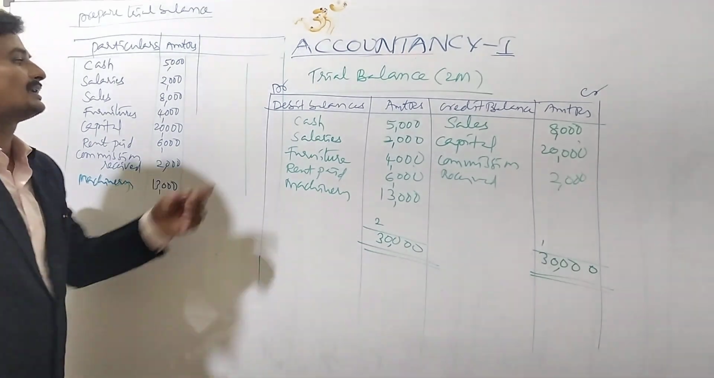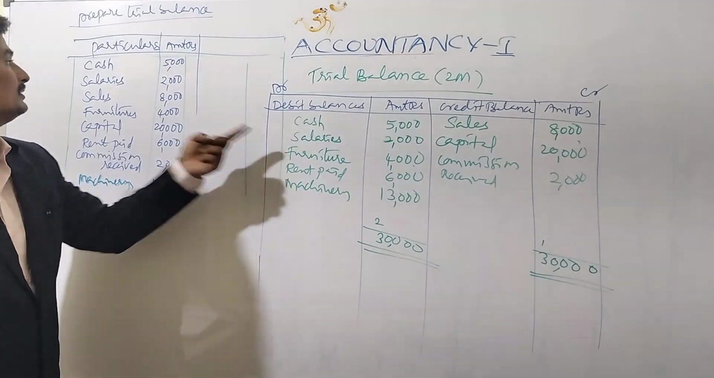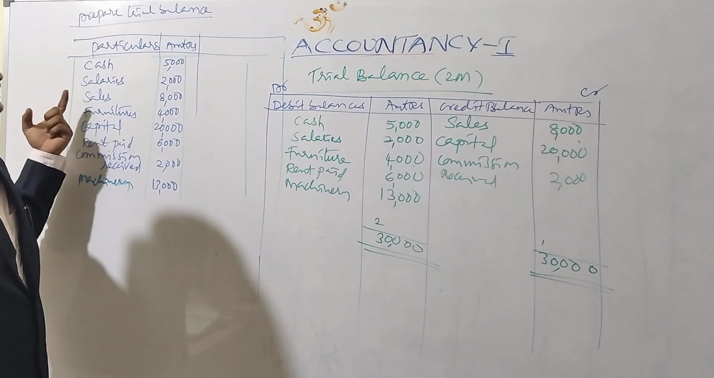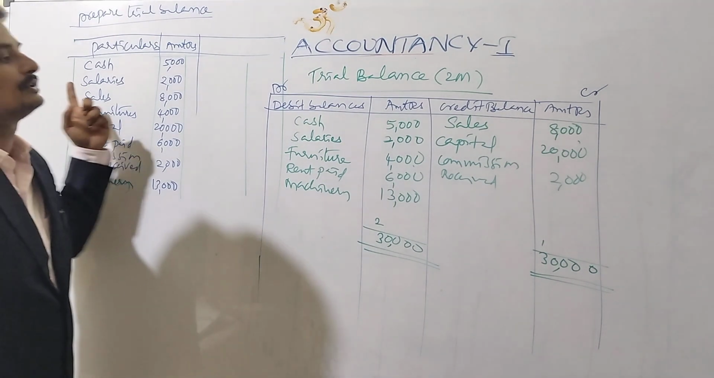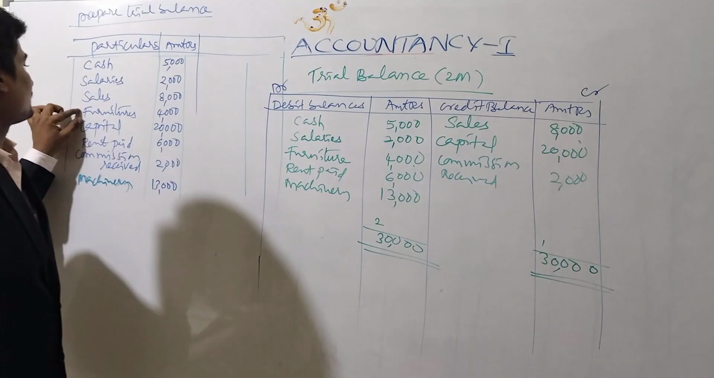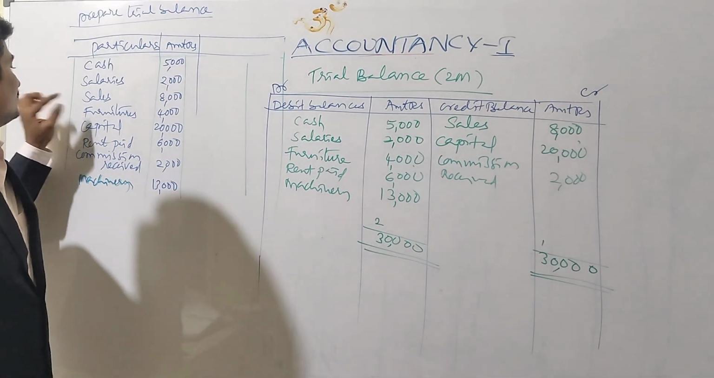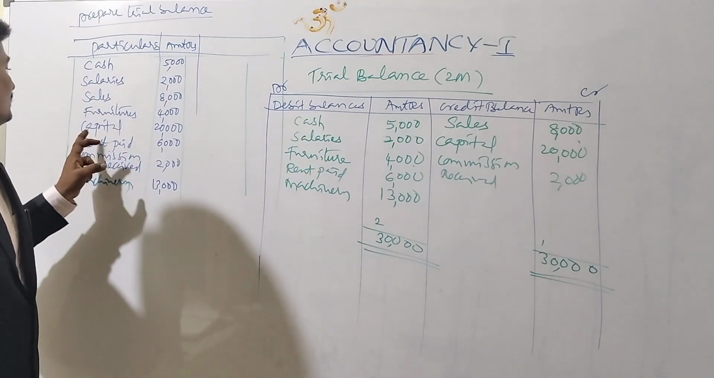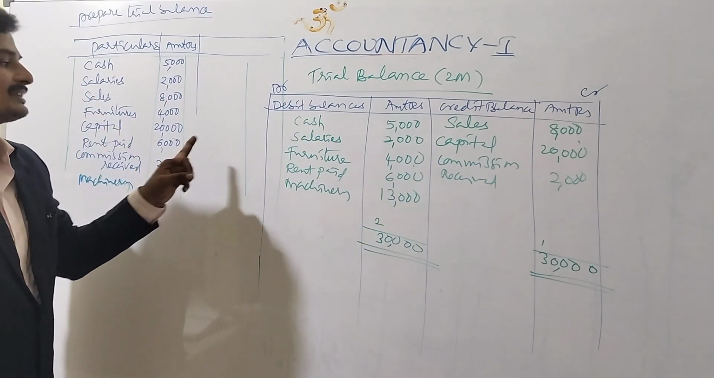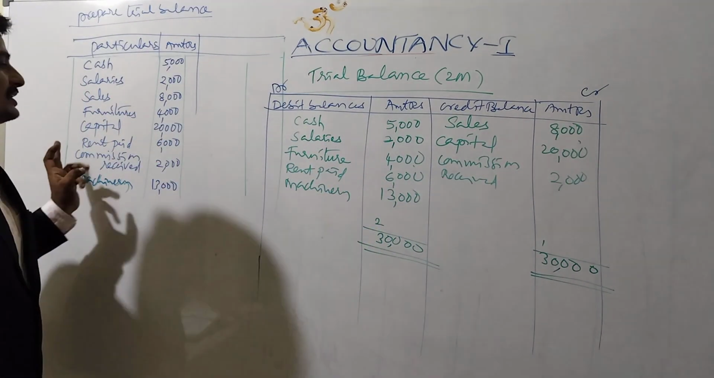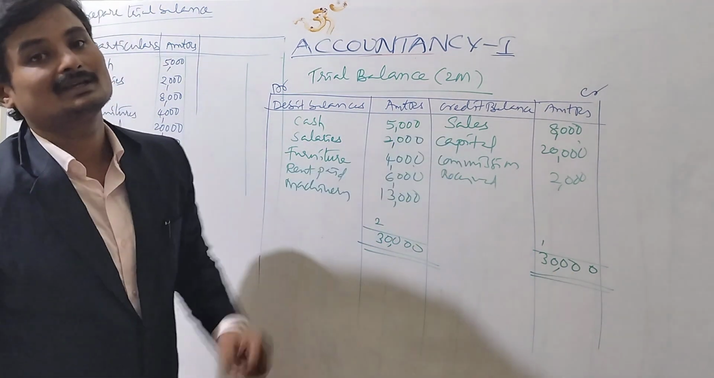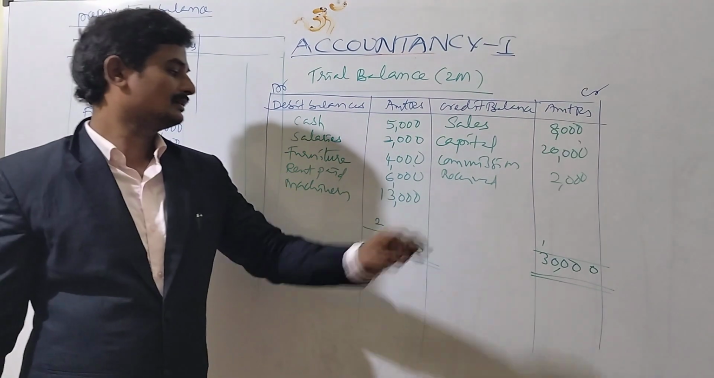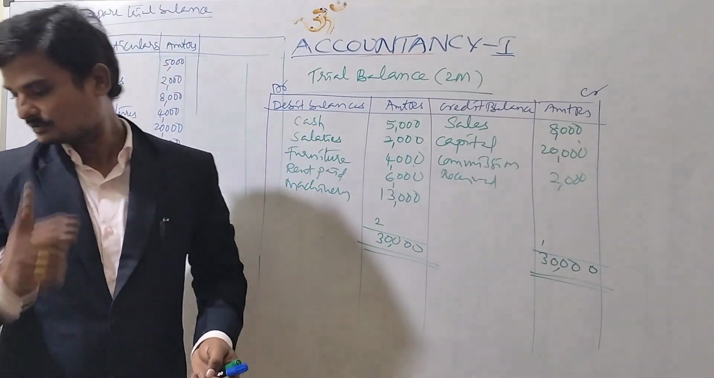So cash is an asset, it is to be debited, and next one salaries is an expense, it is to be debited. Next sales is an income to be credited, and next furniture is an asset to be debited. Capital is a liability to be credited, and rent paid is an expense to be debited. Commission received is an income to be credited, and machinery is an asset to be debited. Okay, this is the solution, right?